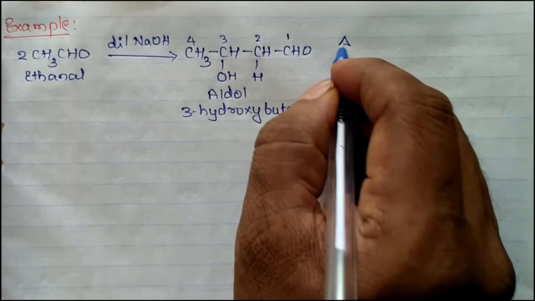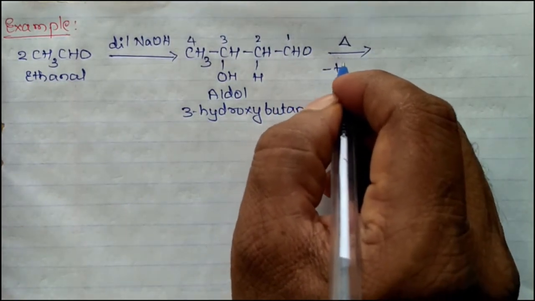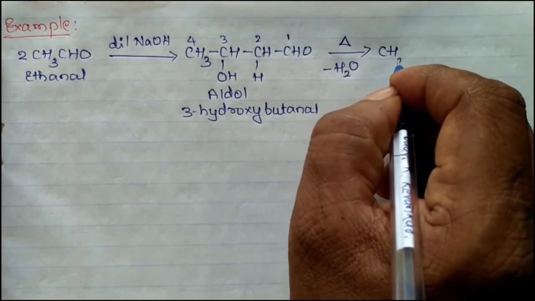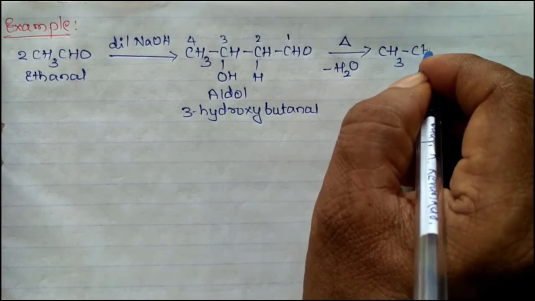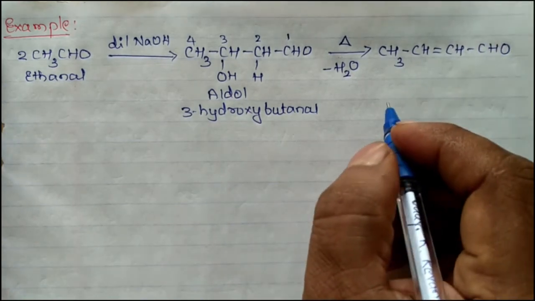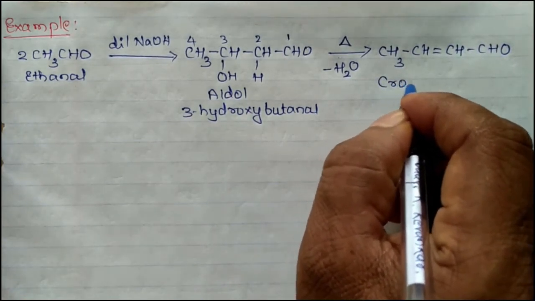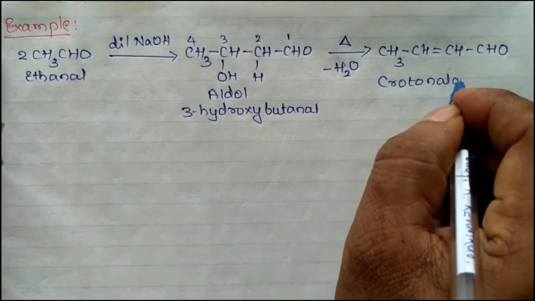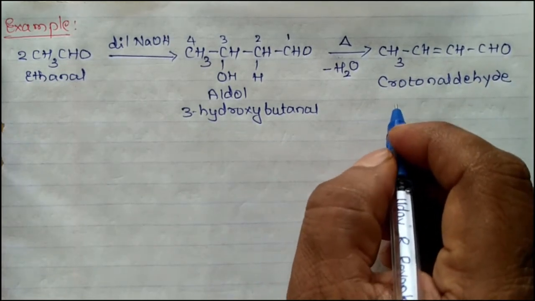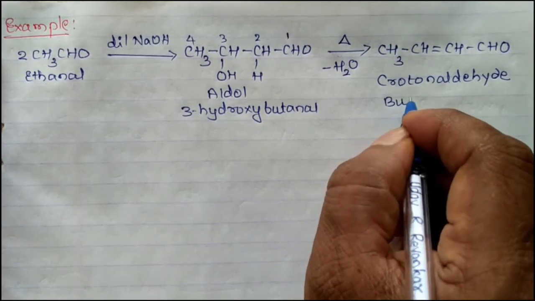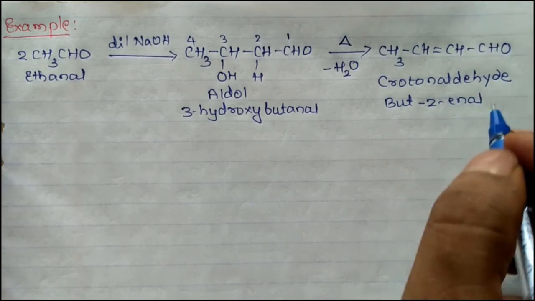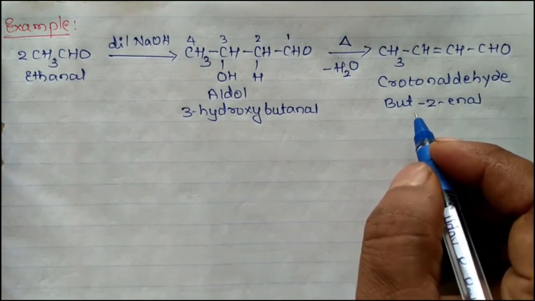On heating, it loses a molecule of water and you are going to get an alpha beta unsaturated compound, CH3CH=CHCHO. The name of this compound is crotonaldehyde, or but-2-enal. This is the aldol condensation product.